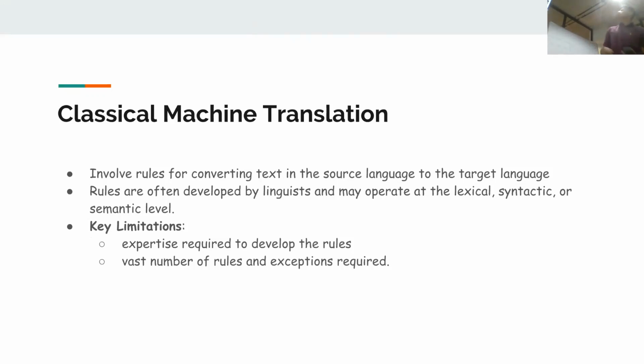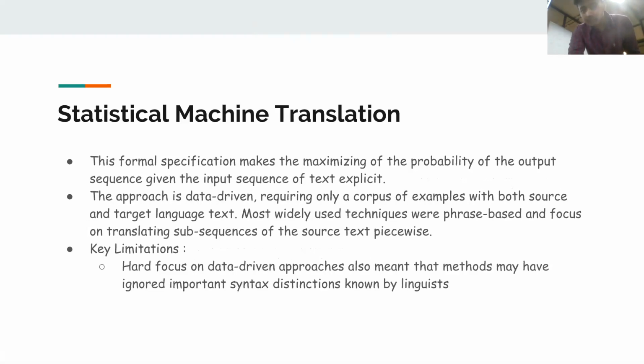Classical machine translation. These techniques involve rules for converting text in one language into another language, and these rules are created by linguists, and may apply on a semantic or lexical level, but they have their limitations. Expertise is required to develop those rules, and a vast number of rules and exceptions are required to convert one language into another language. So another type is statistical machine translation.